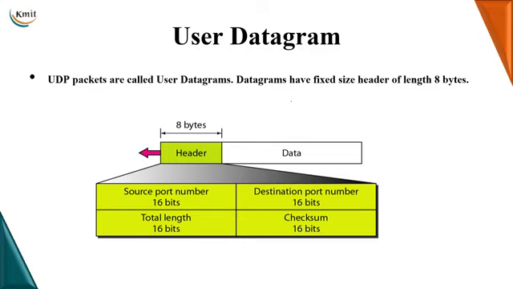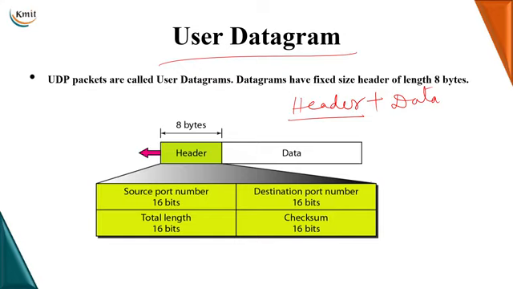Now, let us talk about the user datagram. How does it look? As we have learnt about the IP packet formats, we will learn about the user datagram format. As I told you, every datagram or packet has header information plus the data. So the UDP header format is like this. The UDP header size is 8 bytes in length, followed by the data that we would like to transmit, and the header consists of the source port number, destination port number, the total length field, and the checksum field.